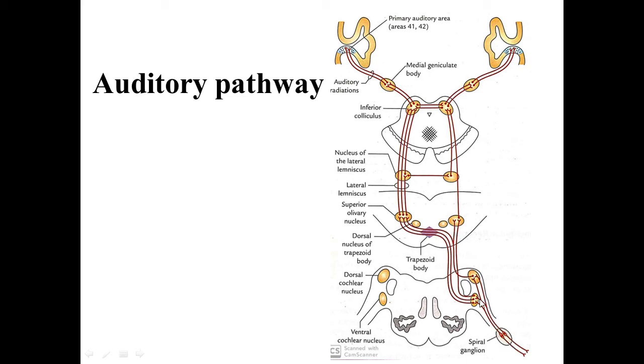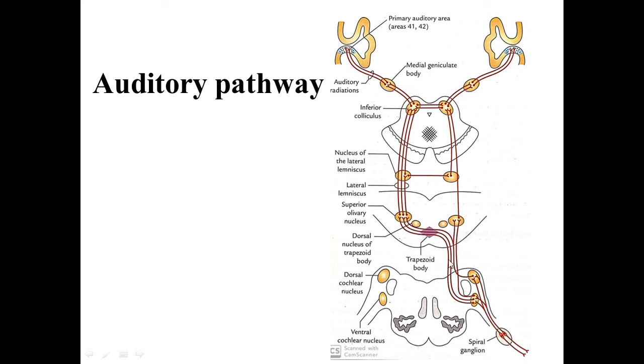The second order sensory neuron cell bodies are located in the dorsal and ventral cochlear nuclei, which are situated in the medulla. Okay. From these nuclei the axons of the second order sensory neurons arise, and most of these fibers ascend and pass medially in the dorsal part of the pons.